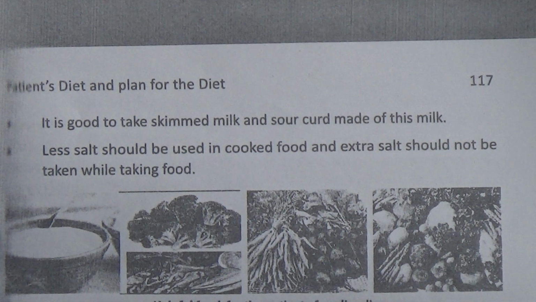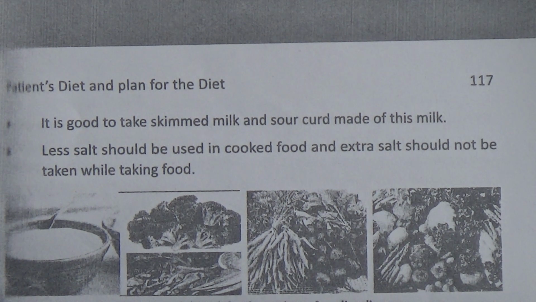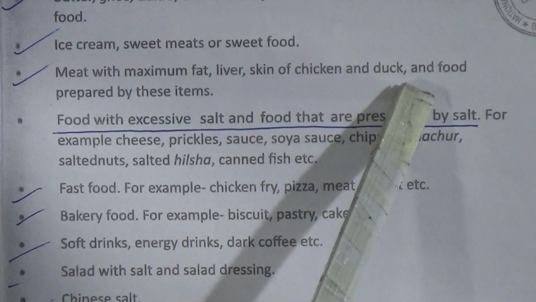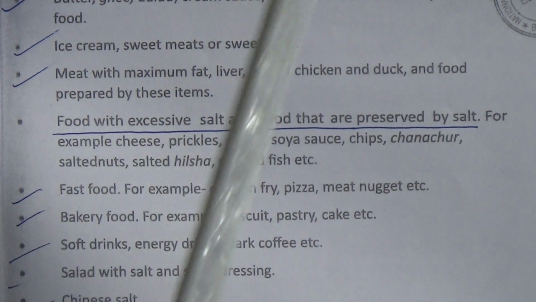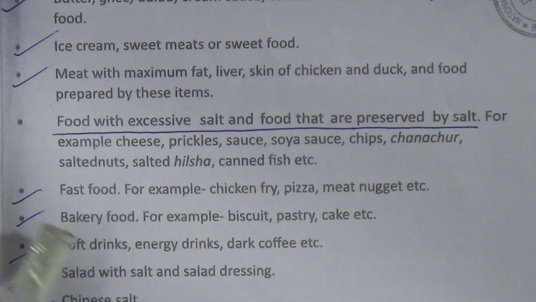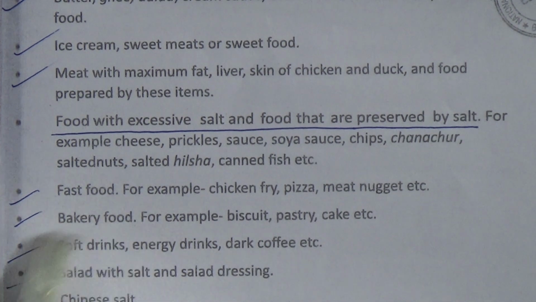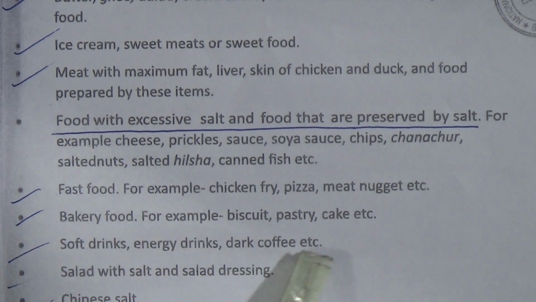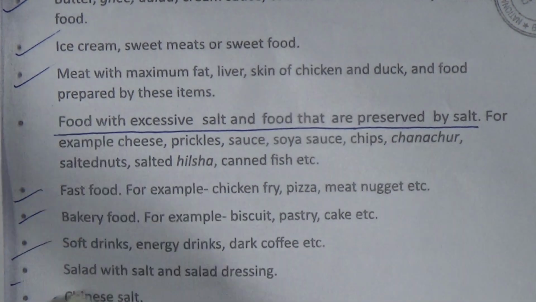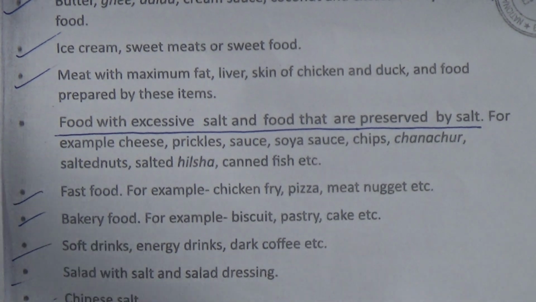Now, food that a cardiac patient should avoid. Butter, ghee, dalda, cream sauce, coconut and excessive oily and fatty food. Ice cream, sweetmeats or sweet food. Meat with maximum fat, liver, skin of chicken and duck, and food prepared by these items. Food with excessive salt and food that are preserved by salt. Fast food, bakery food, soft drinks, energy drinks, dark coffee, etc. Salad with salt and salad dressing. Chinese salt.